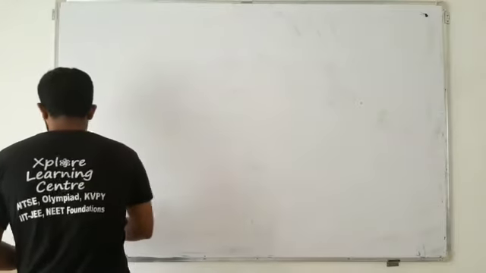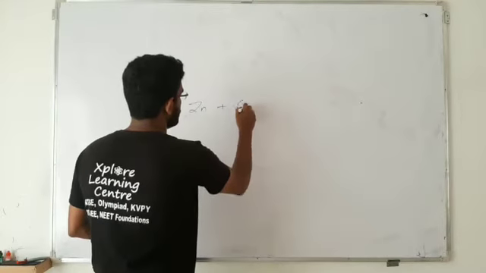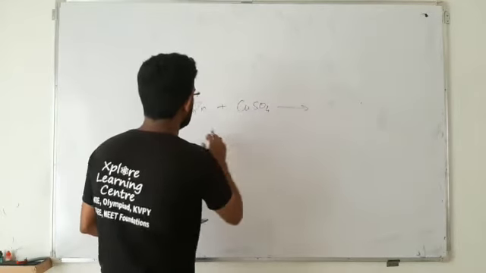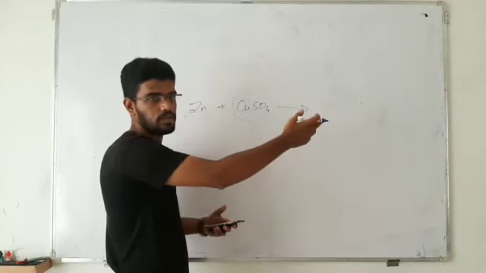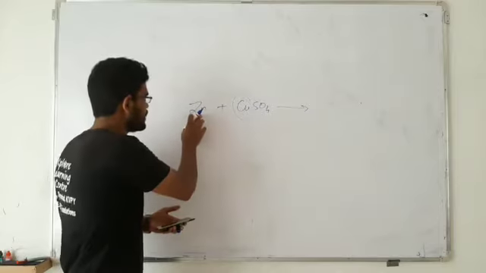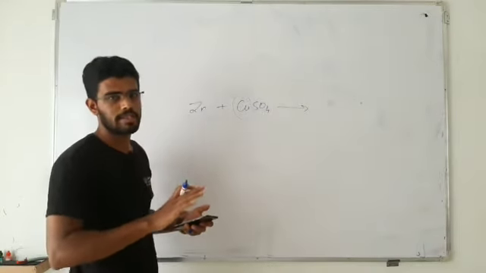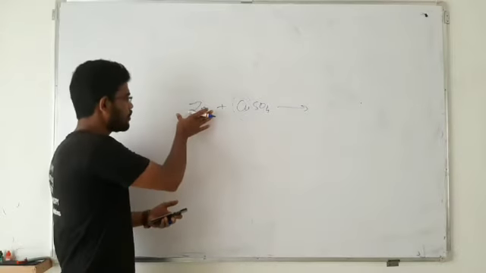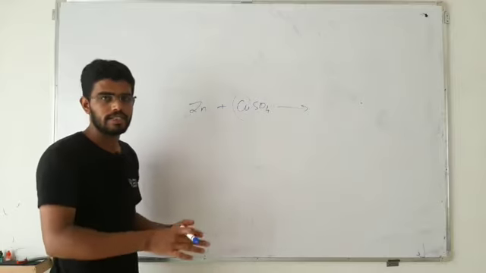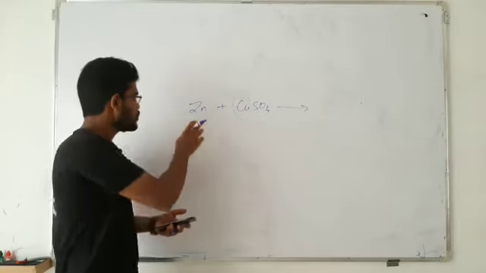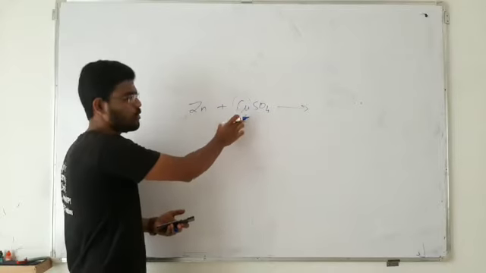They are telling us zinc can displace copper from copper sulfate to give you zinc sulfate. Now the question is, this zinc is, what should be the answer? As we know, in a displacement reaction, in order to displace copper, this zinc should be more reactive according to the activity series. So this zinc is more reactive than copper, then only it can displace copper.